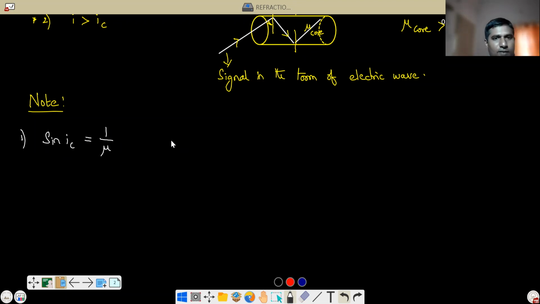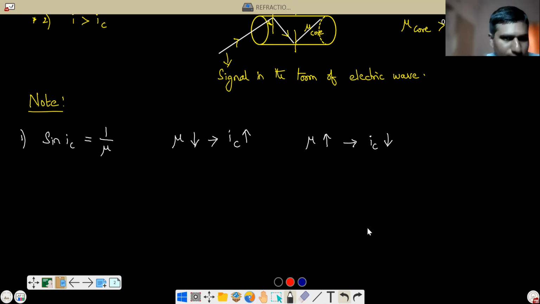So if the refractive index is less, what will happen to the critical angle? The critical angle will be more. If the refractive index is less, the critical angle will be more. In the same way, if the refractive index is more, then the critical angle will be less. So please remember, the refractive index of the medium and the critical angle are inversely proportional. This is the basic reason for dispersion.